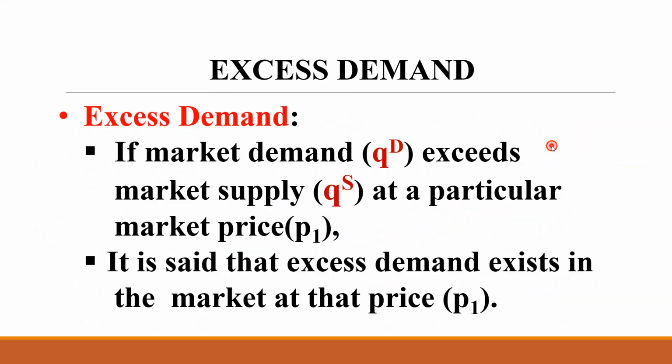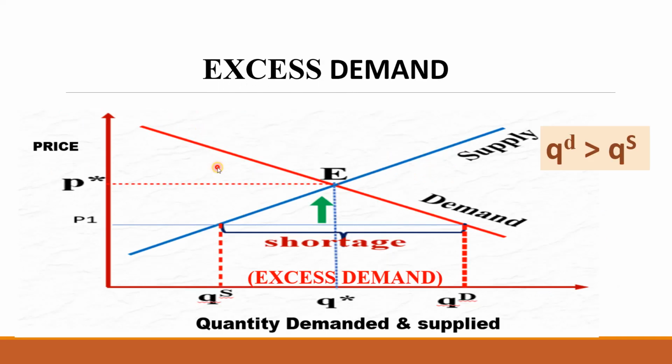And now we will see excess demand. We have discussed that at the equilibrium point there is no excess demand or excess supply, the market clears. That means demand is equal to supply, and the market clears. But other than the equilibrium point, there is a problem. If the price is less than the equilibrium price, then we will get excess demand. If the price is more, then excess supply will take place. When the price is less than the equilibrium price, you get excess demand, because according to the law of demand, when the price is low, demand is more.